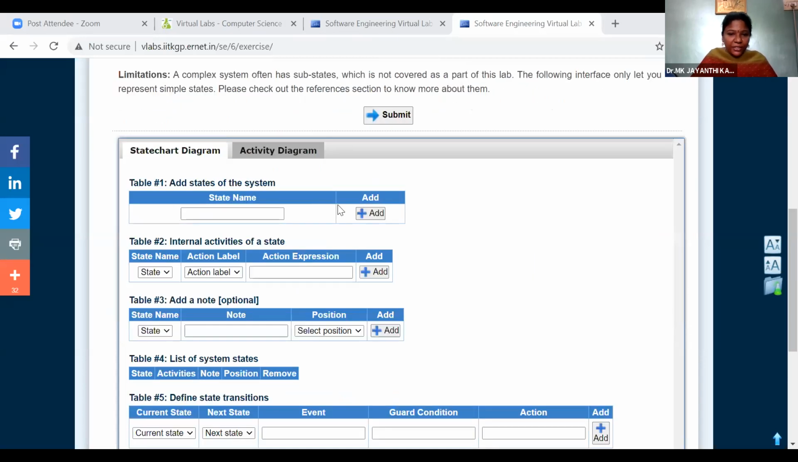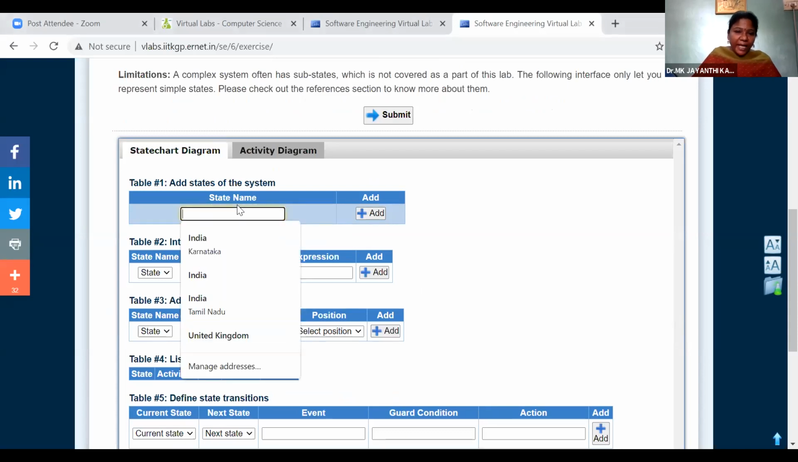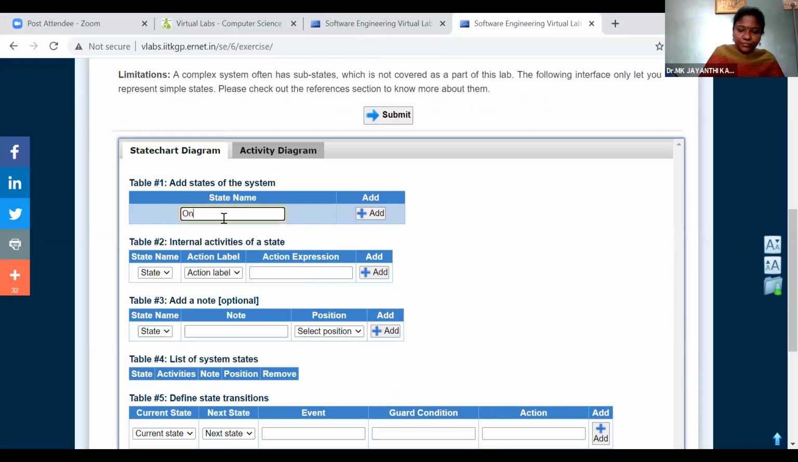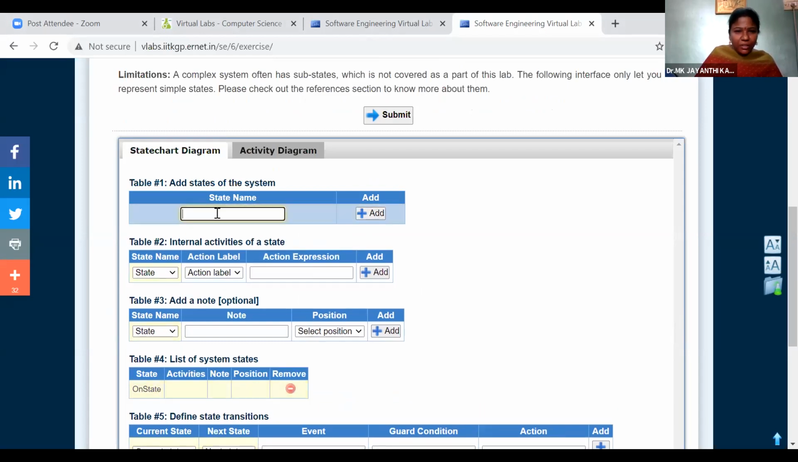So for the given scenario, we need to identify what states we can add. So we can add on state. Are you able to see the VLabs page? The page is visible to you. Is there any doubt so far? No, ma'am. The page is visible, VLabs.